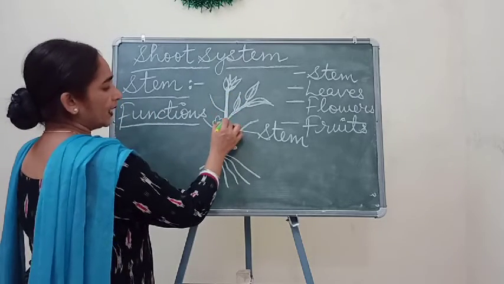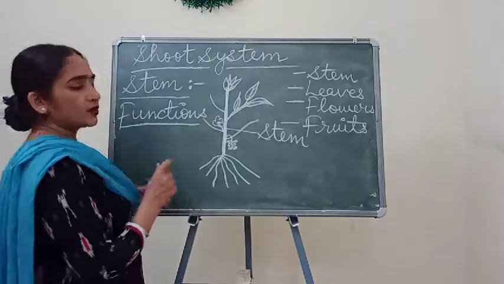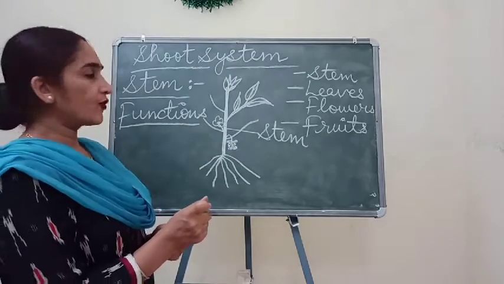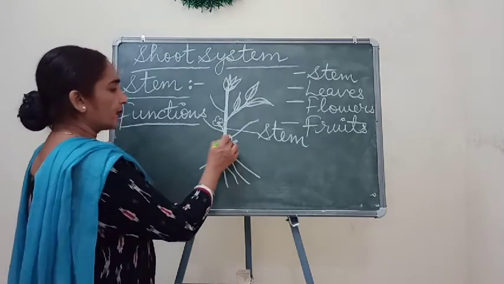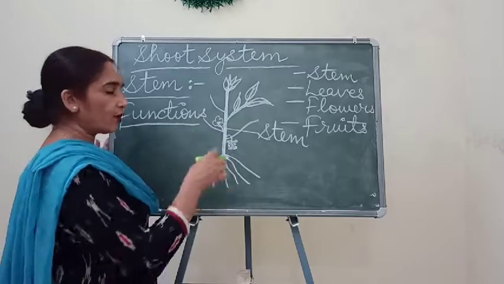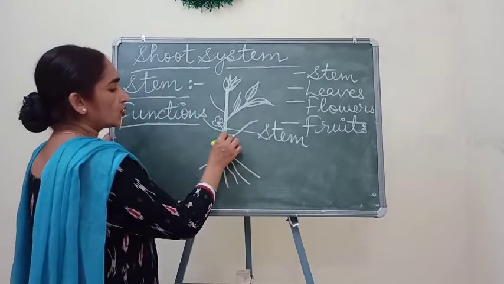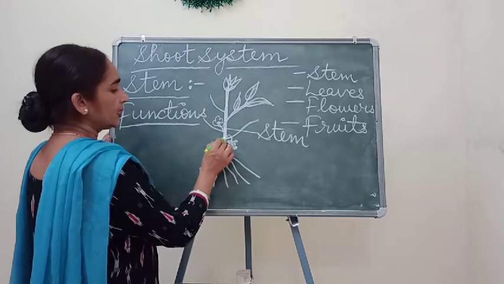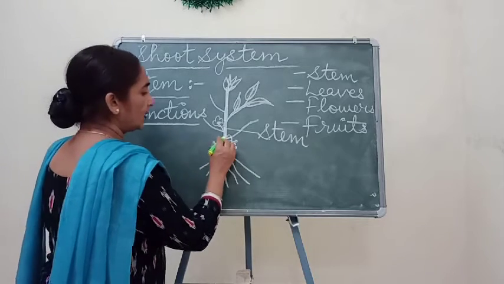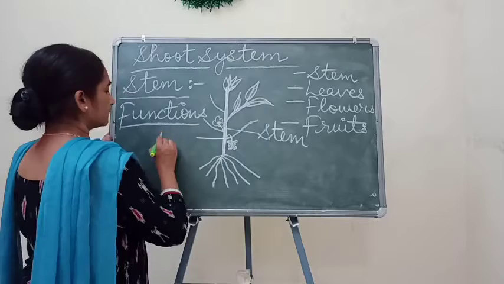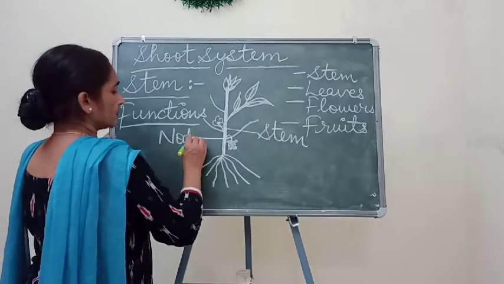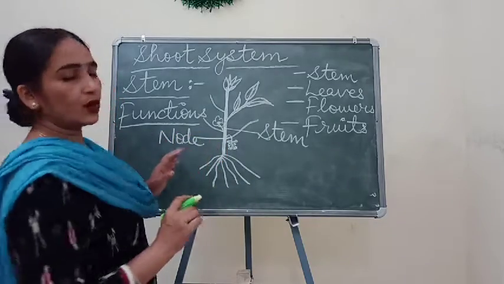Any part of stem from where any branch or leaf or fruit comes out, this part is called node.